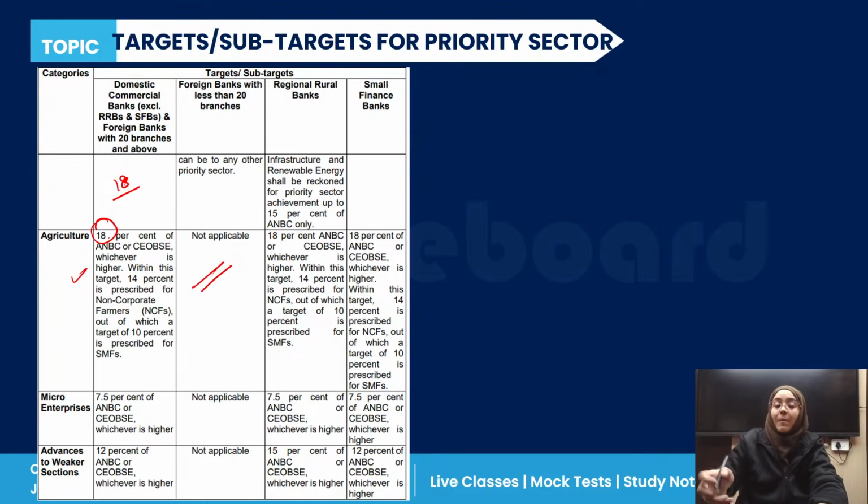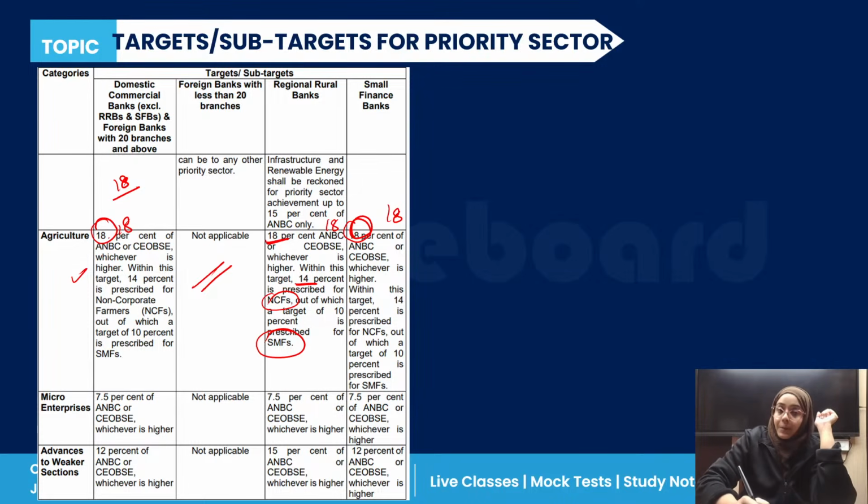Now for regional rural banks, it is 18% of ANBC or COBE, whichever is higher. In this 18%, 14% is for NCFs, non-corporate farmers. So 14% is for what? 14% for NCFs, and out of which again a 10% target is given for the small and marginal farmers. Now the small finance bank, it is again 18%. 18% here, 18% here, 18% here.